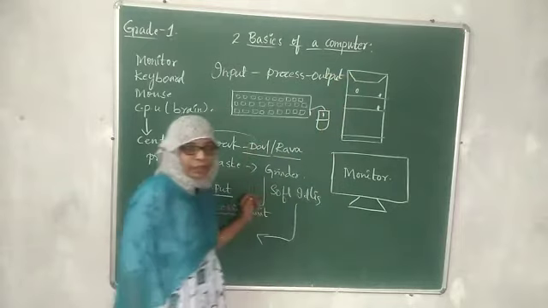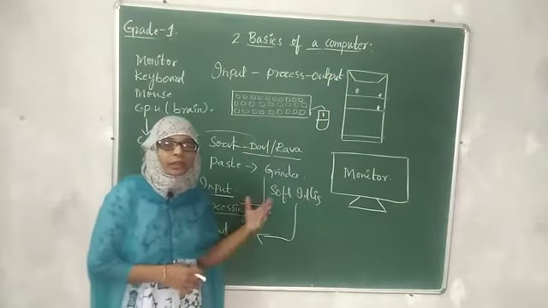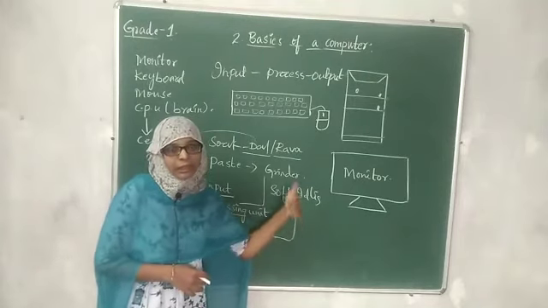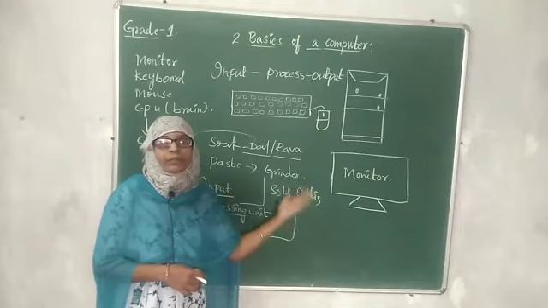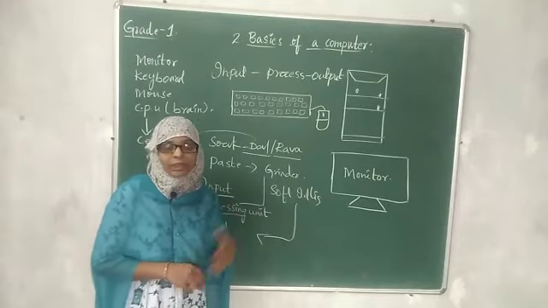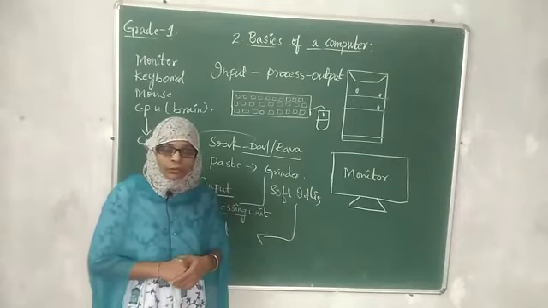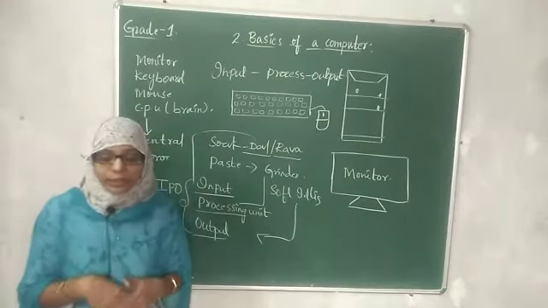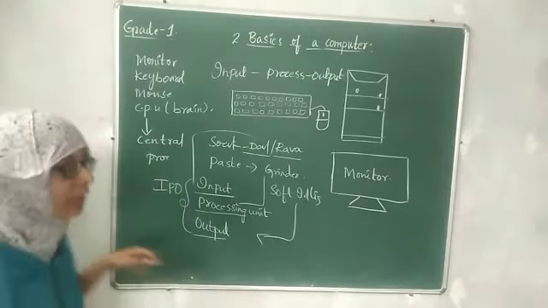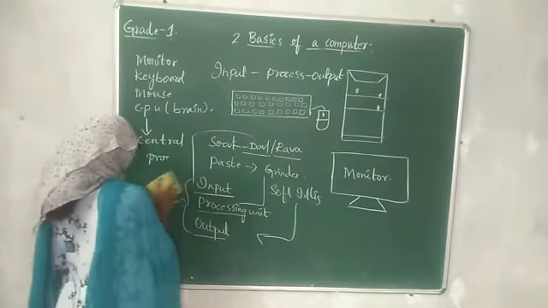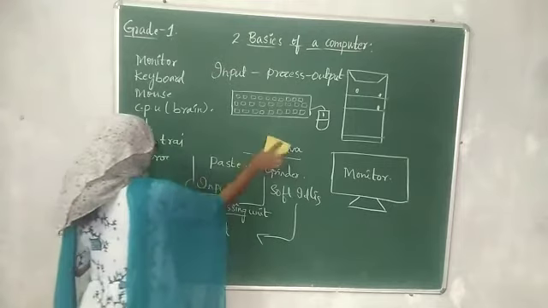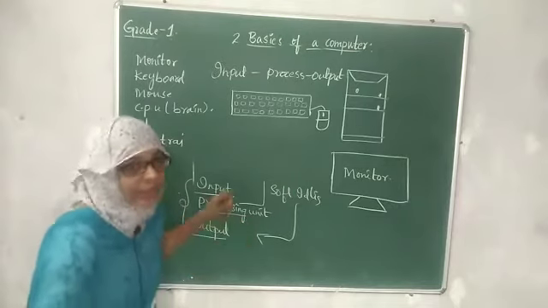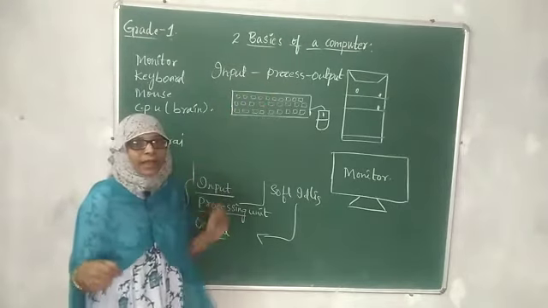I hope you are understanding, children. First we are giving input, then the process is going on in the grinder. Then what is the result we are getting? We will get soft idlis the next day, that is output. So this is what happens in the computer also. Let us talk in terms of computer. This is called input, process, output, and this is called the IPO cycle.